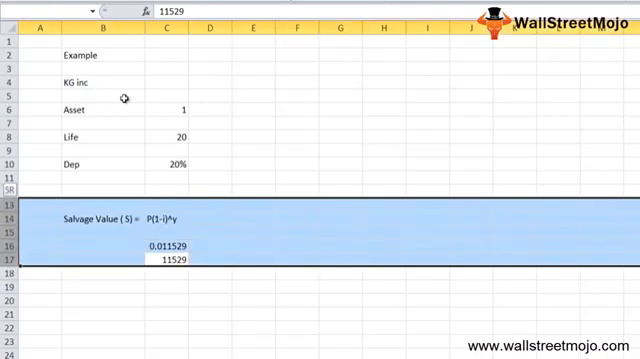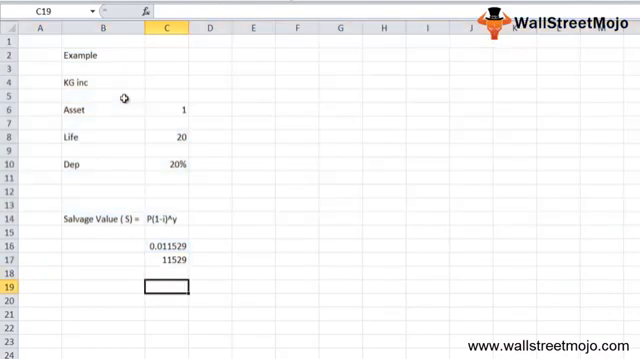So this is the example of how we found the salvage value, that is 1 minus the depreciation. Sorry, over here we use the depreciation. This 0.2 is your depreciation, which is 20%. So the depreciation rate divided by the number of years.